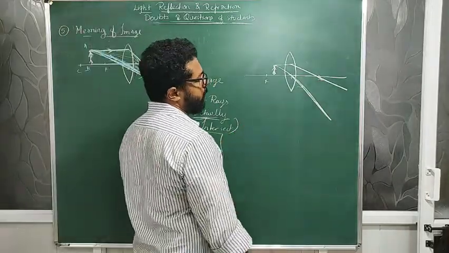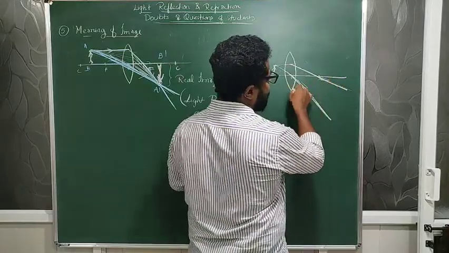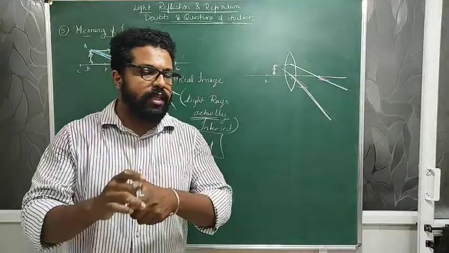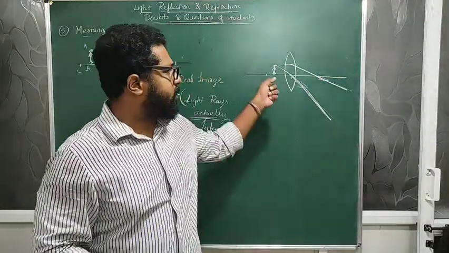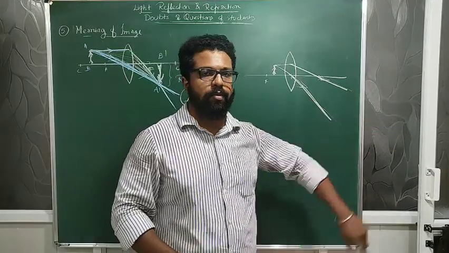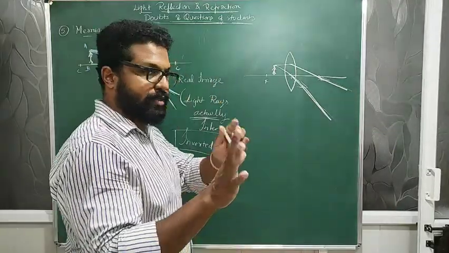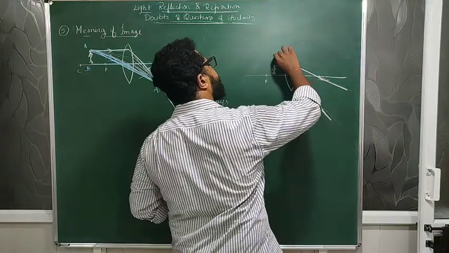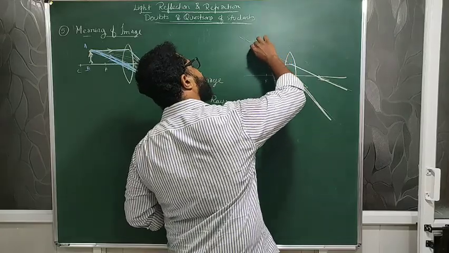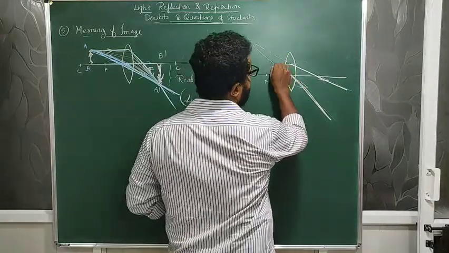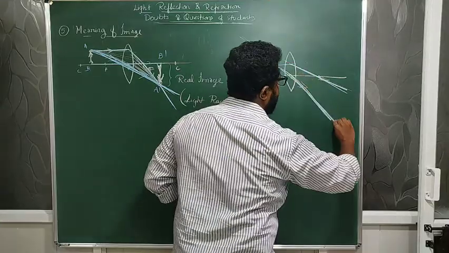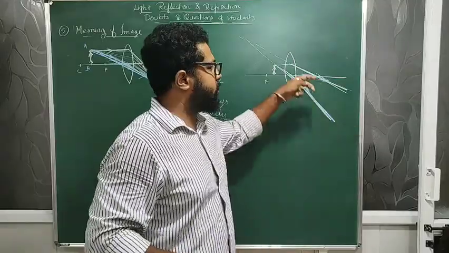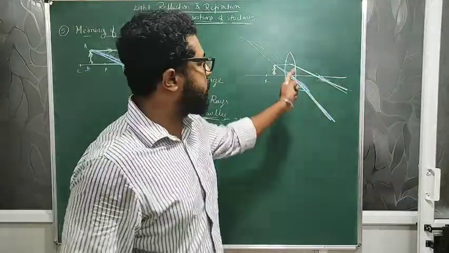So what will happen? No matter how these light rays pass, they will just diverge away from each other. They will never intersect, no matter how far they go. But let us assume that these light rays extend in the opposite direction. First of all, these are the actual light rays which are passing after refraction. After refraction, they are just diverging away from each other. They will never actually intersect in the opposite direction.